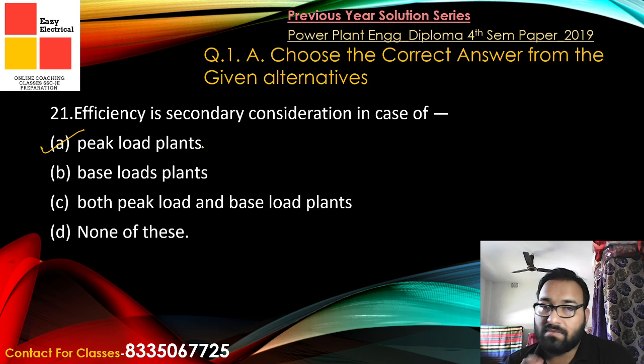You can understand from this what throughout the day means: whatever load there is remains constant, and whenever peak demand comes, suppose in the morning when every factory starts, during that time the maximum amount of energy is required. So in that case we can run a peak load plant. For example, a diesel engine plant can be used as a peak load plant. Generally it is a secondary plant, or we use it whenever there is a power failure. Other than that, pumped storage plants can also be used as peak load plants. So this is a very common question and is greatly asked in different examinations.